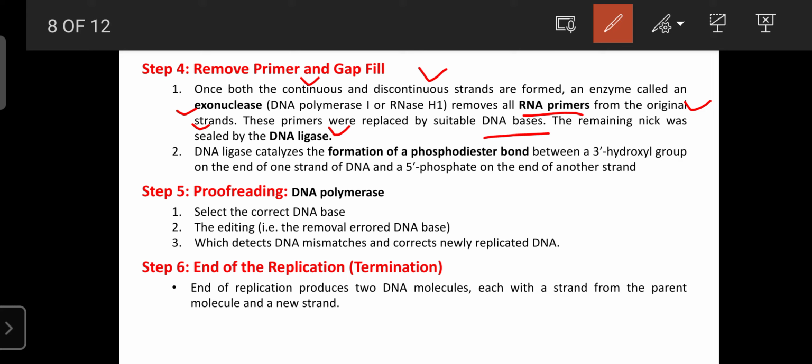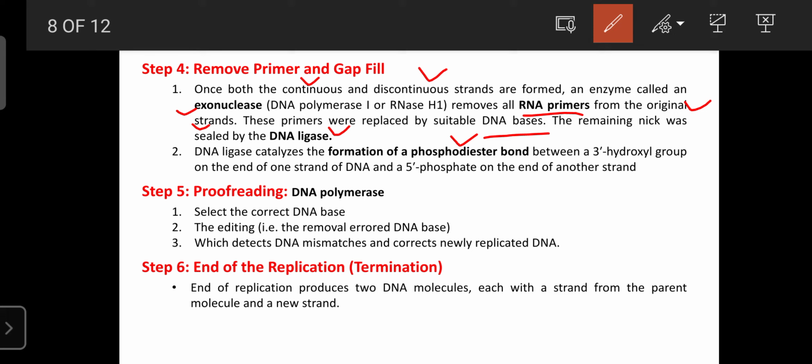This DNA ligase can form the phosphodiester bond between the positive coil nucleotide and the newly formed strand or negative nucleotide. So removing the primer and filling the gap is carried out by DNA polymerase 1 and DNA ligase. These are two enzymes, and they remove the unnecessary RNA primers, because the RNA primer consists of uracils.